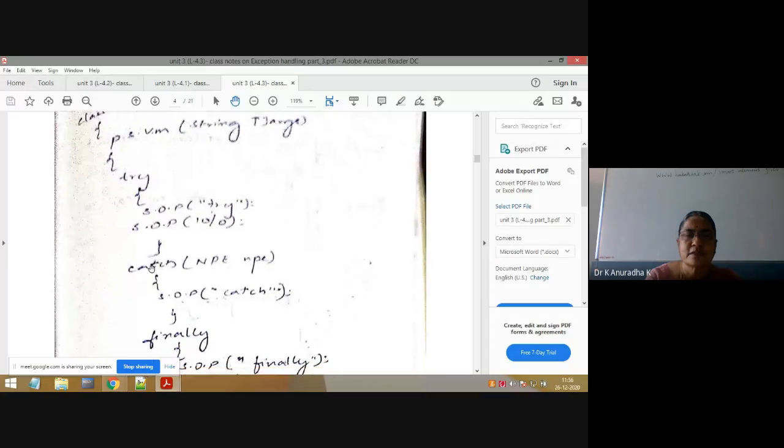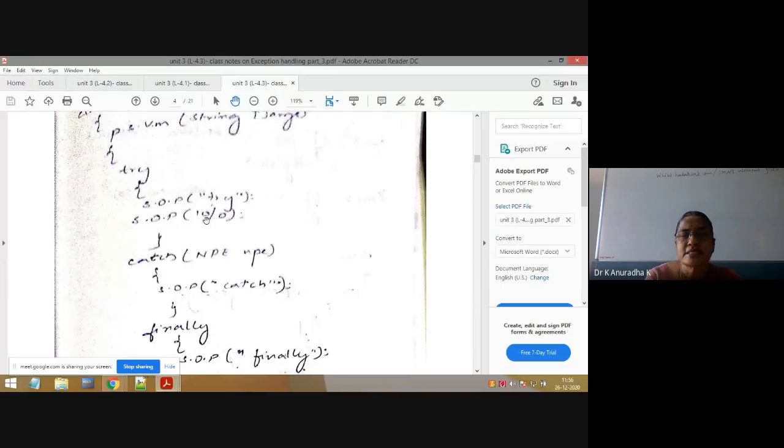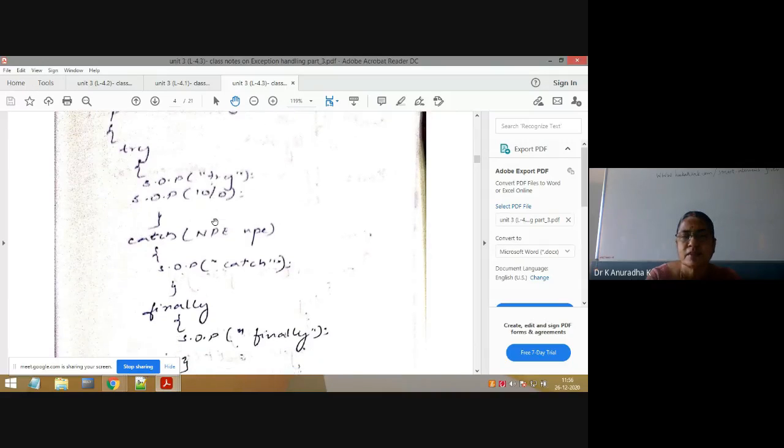Next program, I will explain one more. Here an exception is raised, but is it handled? No. Why? Because in the try block it is an arithmetic exception, and the JVM will always search for the matching catch block. Here an arithmetic exception is raised, but we have taken the catch block with NullPointerException, which means it is not the matching catch block.